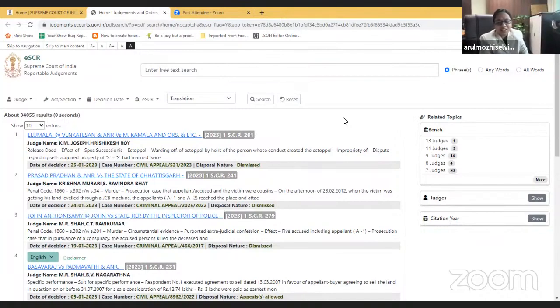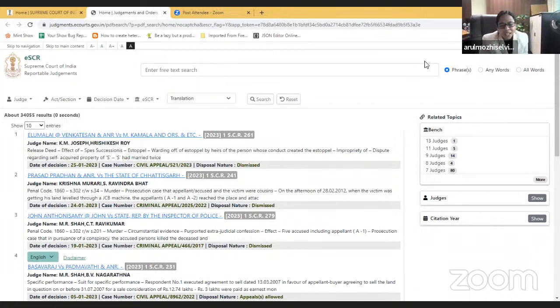We have really saved the stakeholders the payment for eSCR, and now all these digital judgments are available at the click of a button, free of cost, and 24/7. I think it is path breaking for us, sir. And all this database is now being started in vernacular languages also.